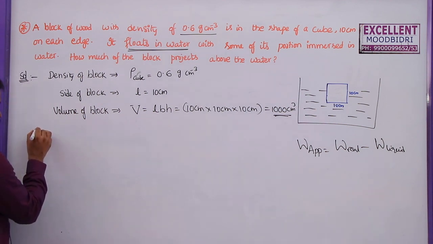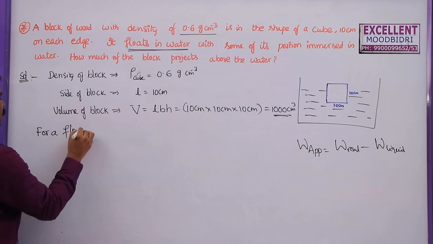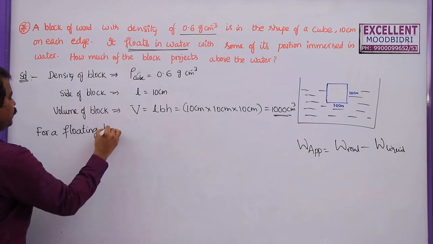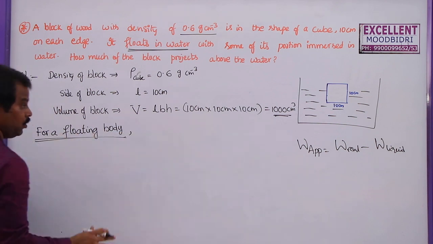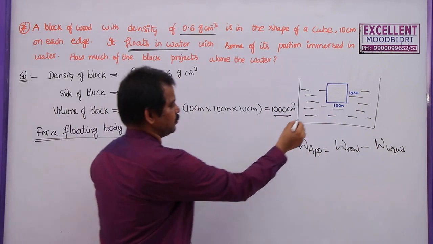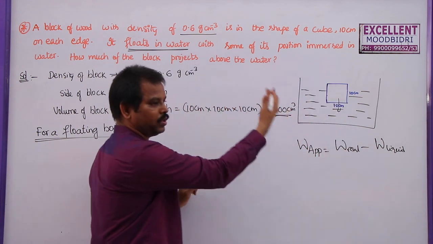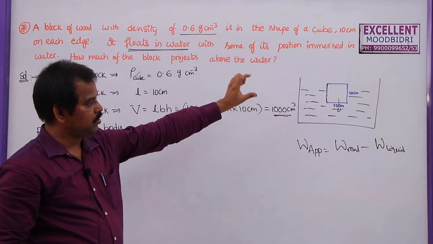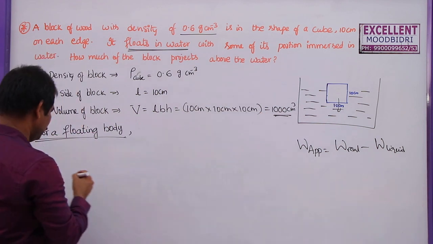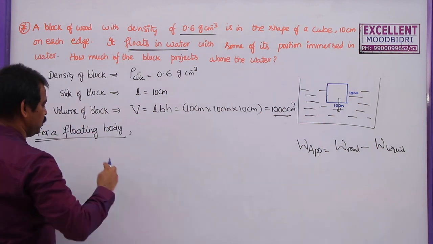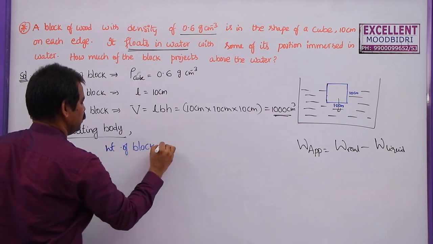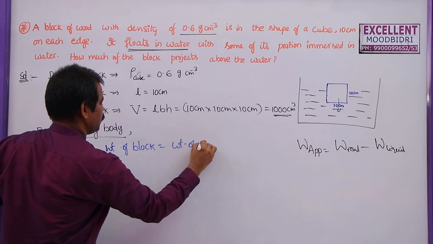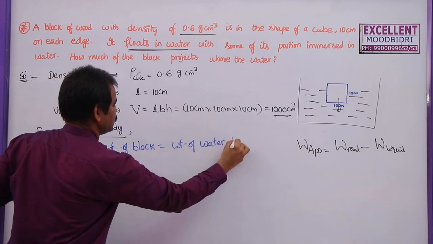For a floating body, we can write weight of the body which is acting downwards must be equal to the upthrust, then only this body will be in equilibrium, it is not sinking down. So weight of the block is equal to weight of water displaced.